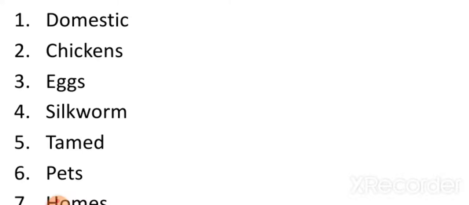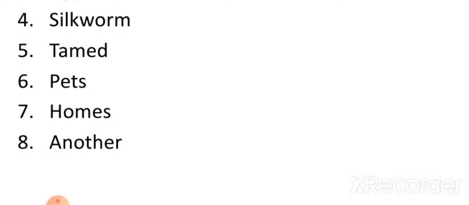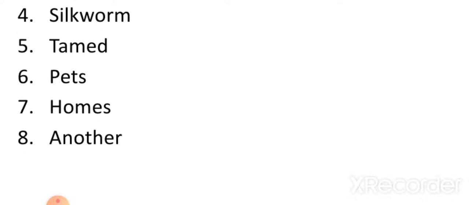Now, fifth one, tamed. T-A-M-E-D, tamed. Which are the tamed animals? Donkey and horse are tamed animals which are trained and are also domestic. This combination is known as tamed. What is the spelling of tamed? T-A-M-E-D, tamed.